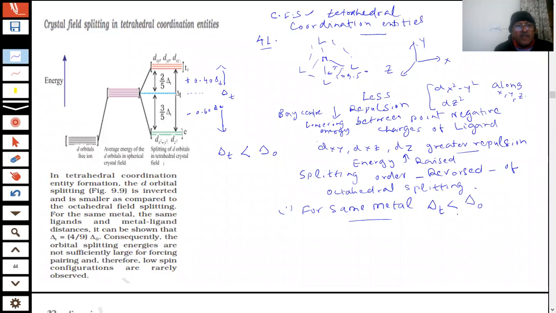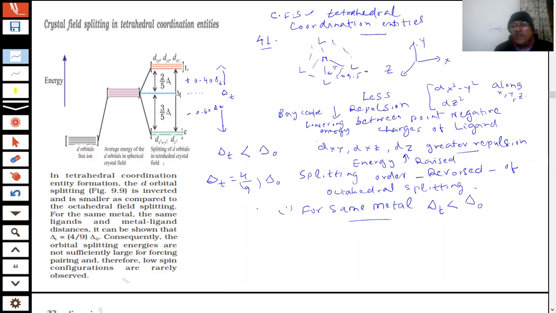Okay. So what will be the result of that, students? What will be the result of that? If the energy is less, what is the result? It has been found that delta T is equal to 4 by 9 of delta O.